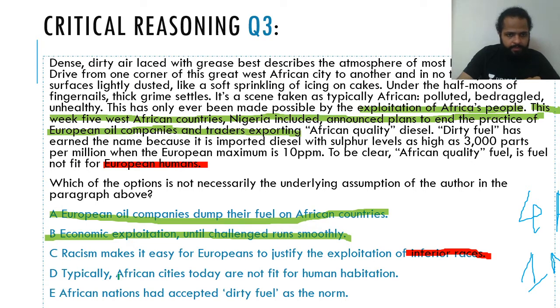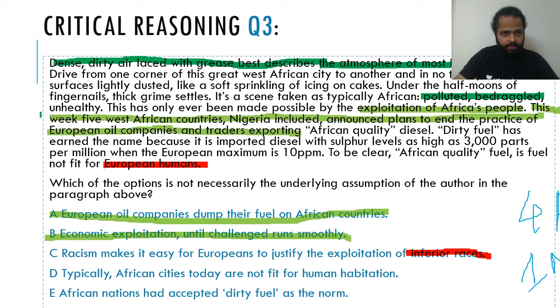Next, African cities today are not fit for human habitation. Now, you might be tempted to think that nothing as such is mentioned in the passage. But I'll show you this part: the part that starts dense, dirty, and airless with grease describes the atmosphere of most Lagos streets. Also, polluted, bedraggled, and unhealthy clearly point out that this can be one of the assumptions.